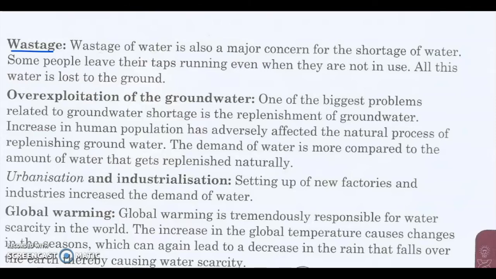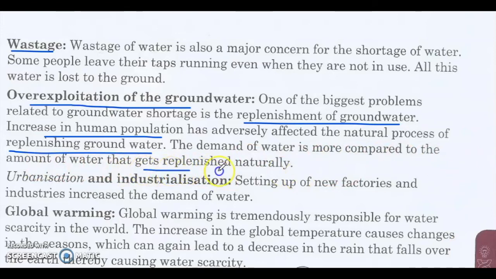Over-exploitation of groundwater. One of the biggest problems related to groundwater shortage is replenishment of groundwater. Increase in human population has adversely affected the natural process of replenishing groundwater. So over demand is coming because of overpopulation. The water cycle has to take place. Before it infiltrates and reaches the groundwater supply, it is getting consumed. So the cycle is not exactly taking place. The demand of water is more compared to the amount of water that gets replenished naturally. Okay, that is the reason.